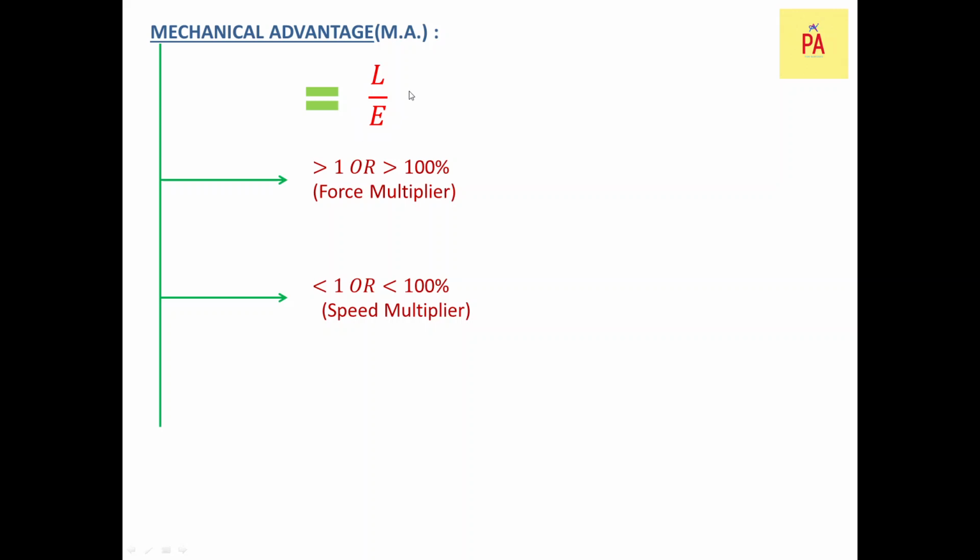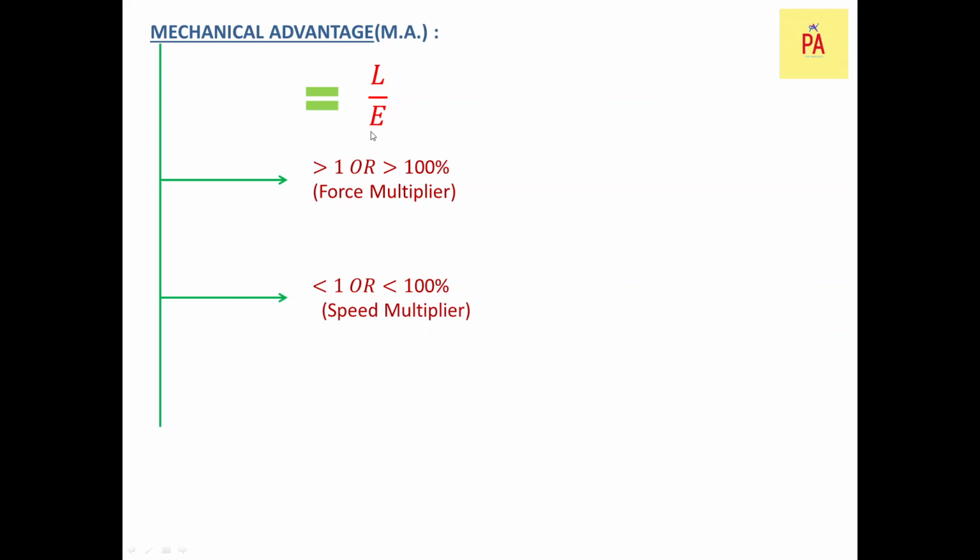So there is force multiplication when the ratio is more than 1 or 100%. Then comes the second one, when the ratio is less than 1. That means effort is more but load force is less. We are giving more force here.